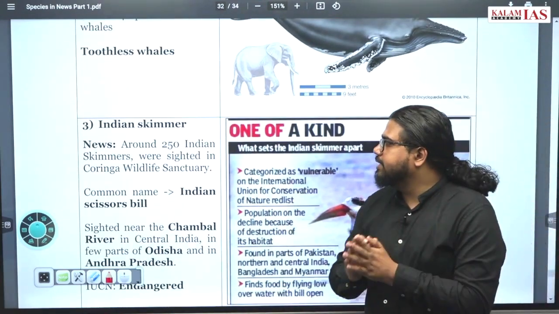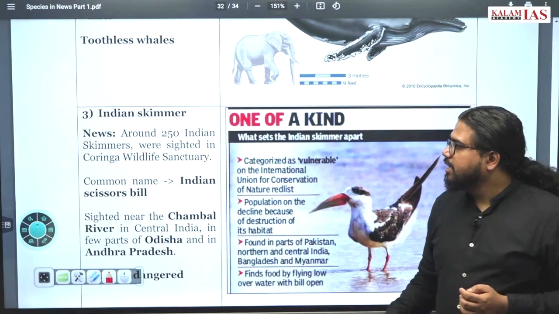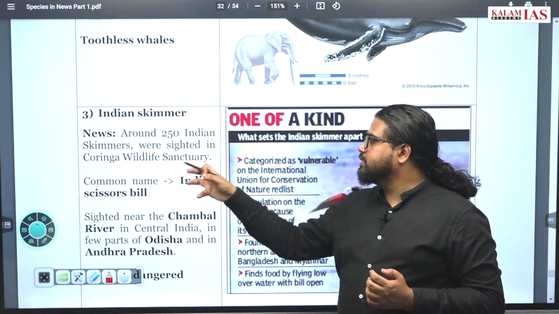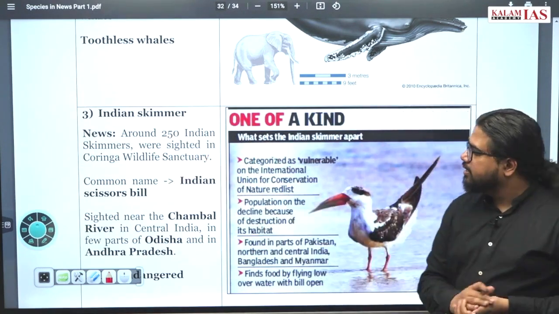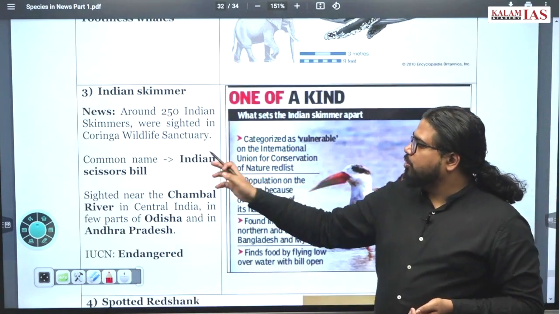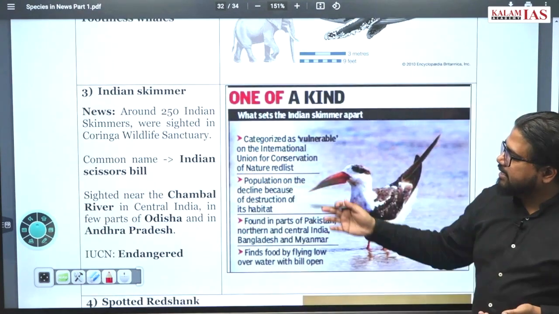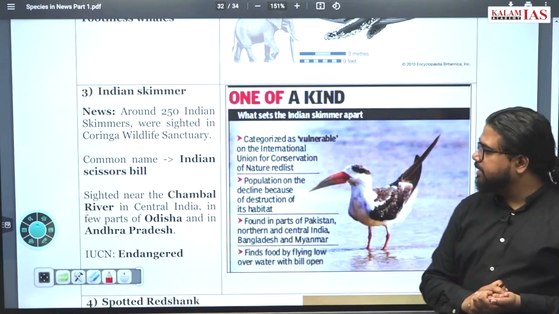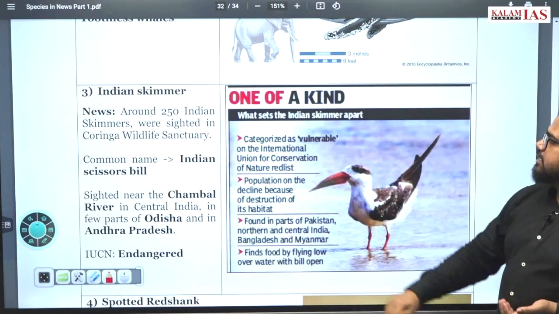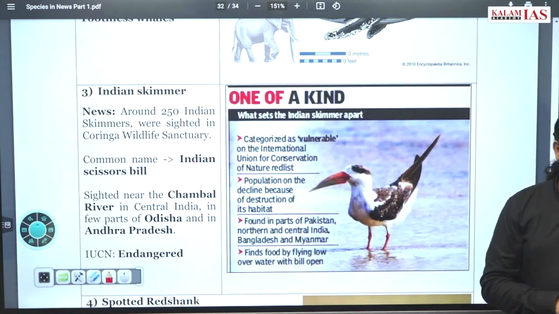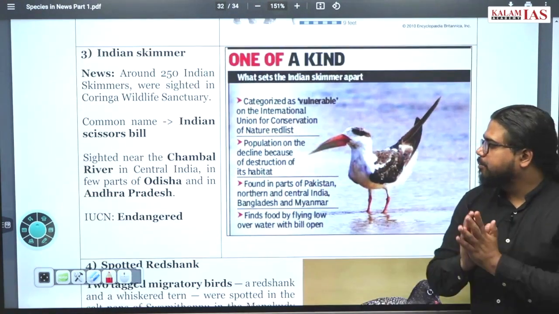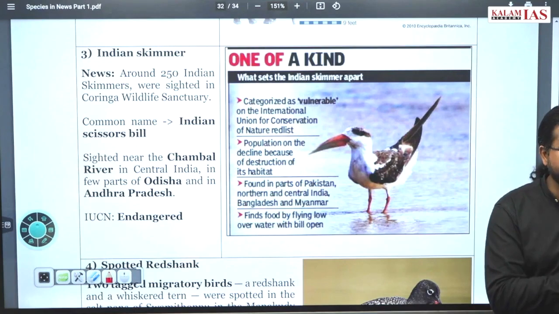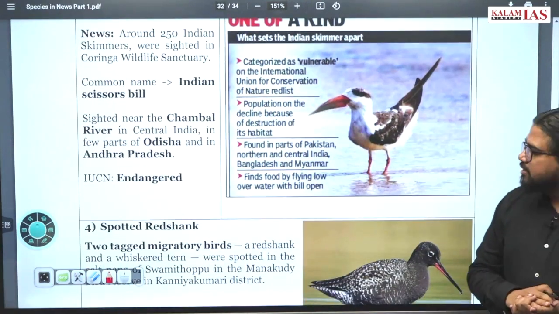Now the Indian skimmer, this is another migratory species. Around 250 Indian skimmers were sighted in Katarniaghat Wildlife Sanctuary. It is also called Indian scissorbill. It is sighted on the Chambal River in central India. Odisha and Andhra Pradesh are the major regions where you can find this. It is categorized as vulnerable in the IUCN status. Population has been in decline due to habitat destruction and other issues.